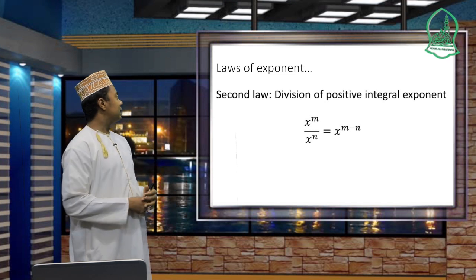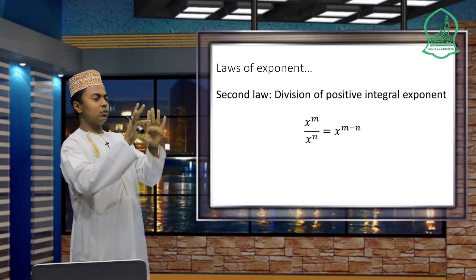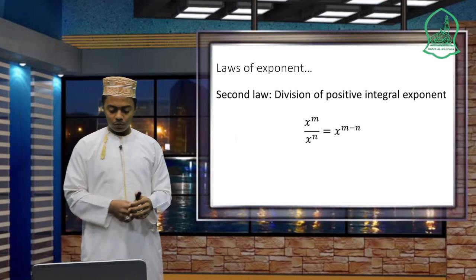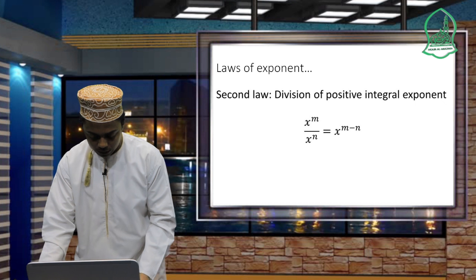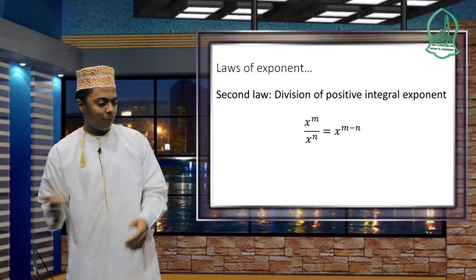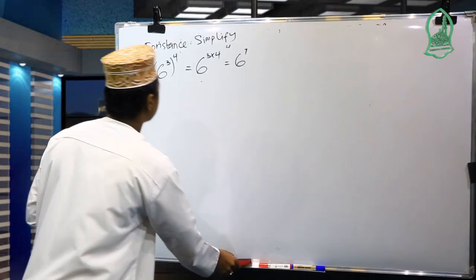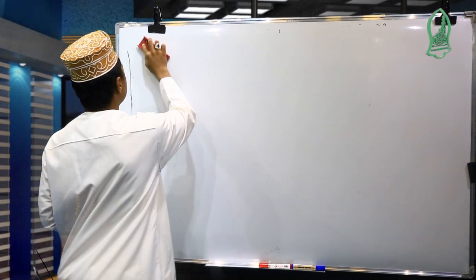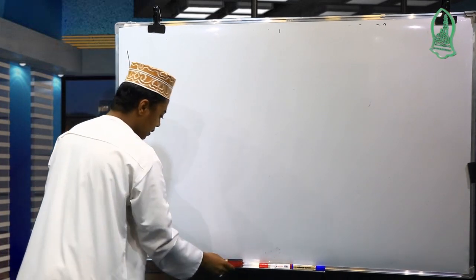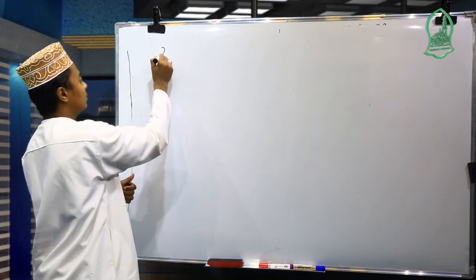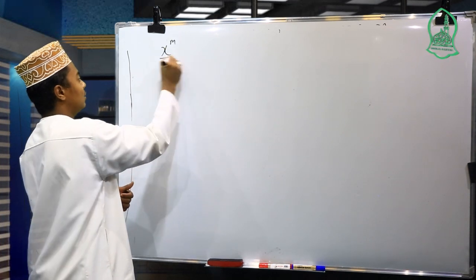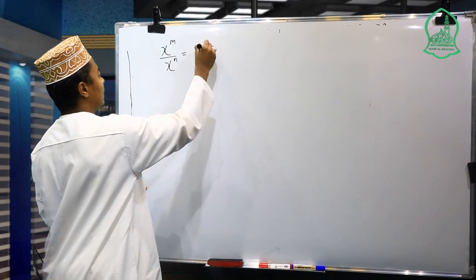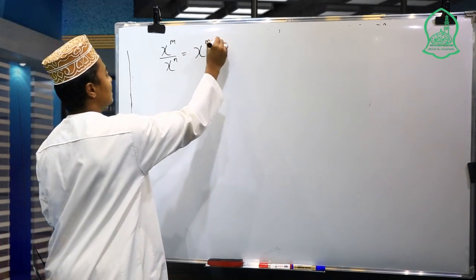So we're going to see their proof. We're going to deal with direct numbers in order to prove this second law. So let us look at the whiteboard. We're going to continue to prove the second law: x power m over x power n becomes equal to x power m minus n.